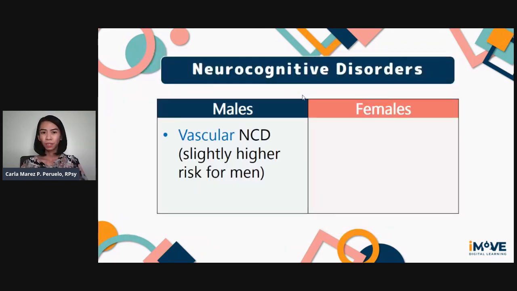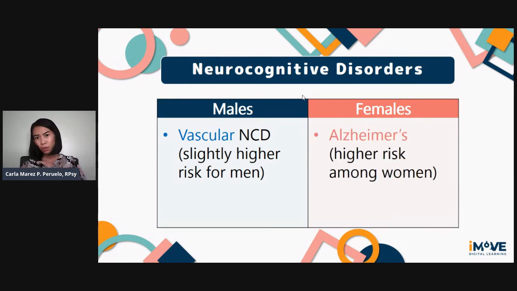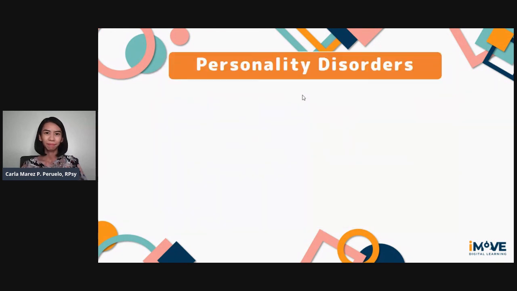For neurocognitive disorders, there is a slightly higher risk for men with regard to vascular NCD, which involves some sort of a disease in the blood vessels. So it could be hemorrhagic stroke or ischemic stroke. And as for females, there is a higher risk for Alzheimer's type of NCD.